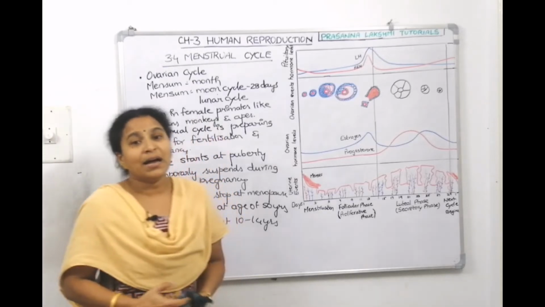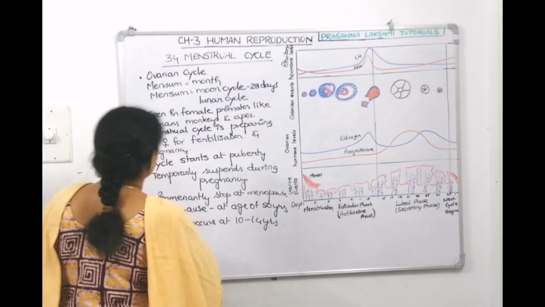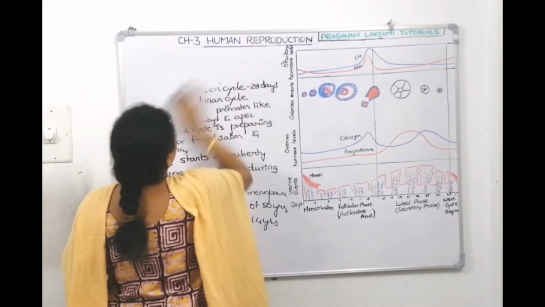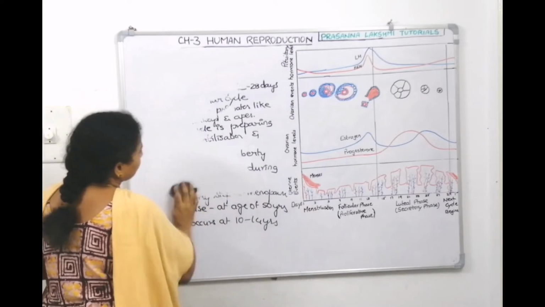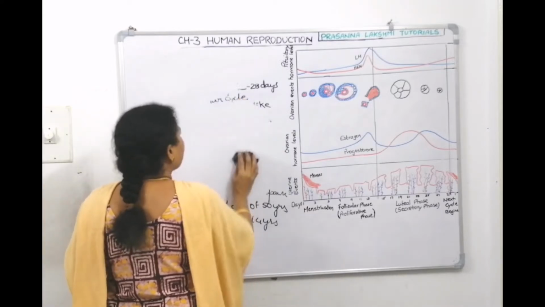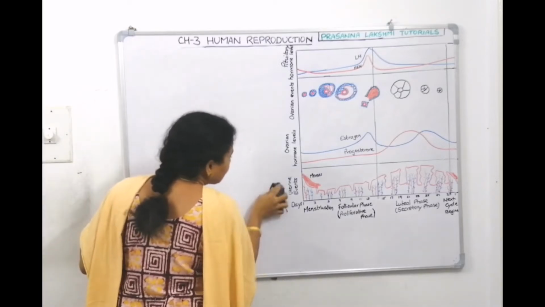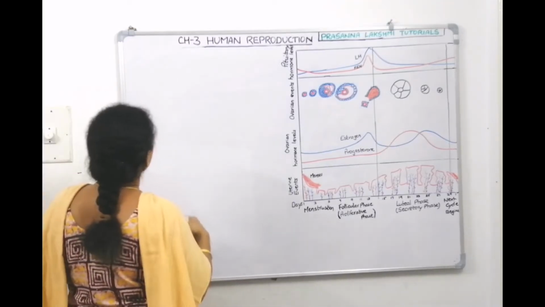Now, what are the post-menopausal effects we were discussing? Let's discuss that. The main effect we can see in post-menopause is a decrease in the estrogen levels.